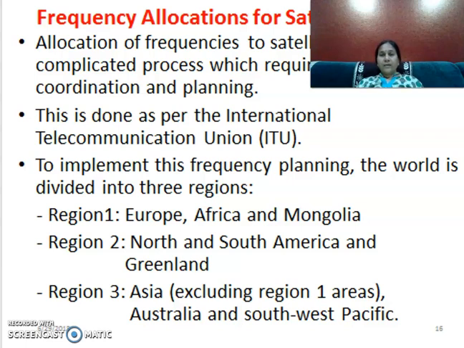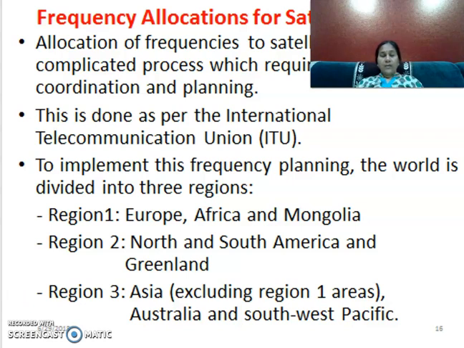The entire world is divided into three regions. Region 1 consists of Europe, Africa, and Mongolia. Region 2 is North America, South America, and Greenland. Region 3 is the entire Asia excluding the part in region 1, and Australia and the Southwest Pacific.